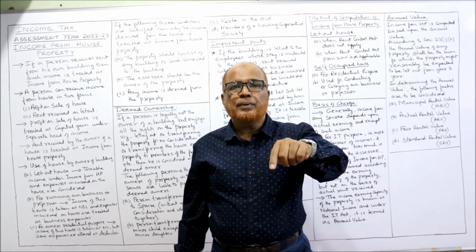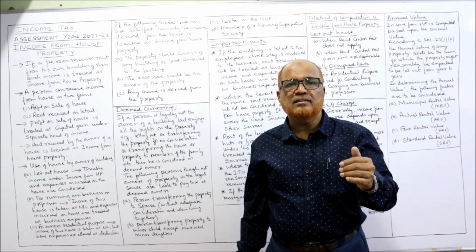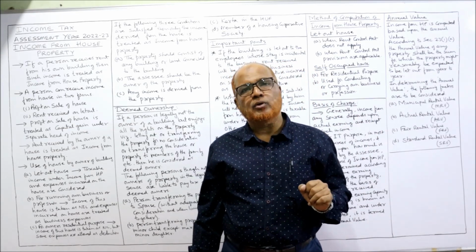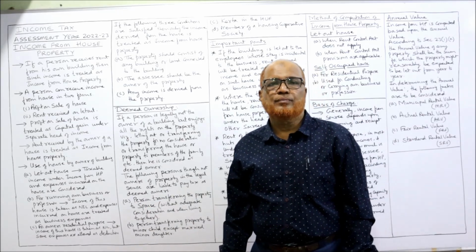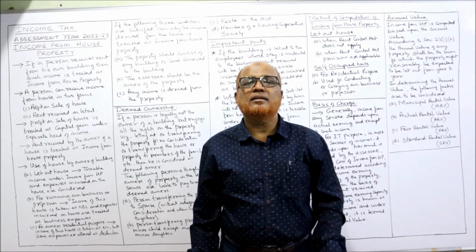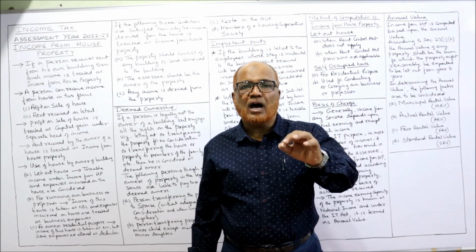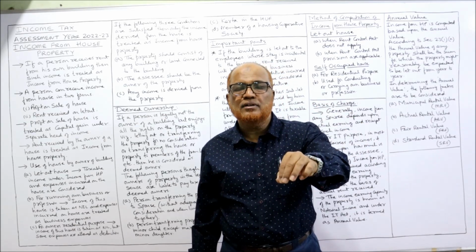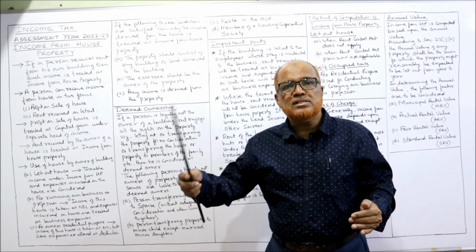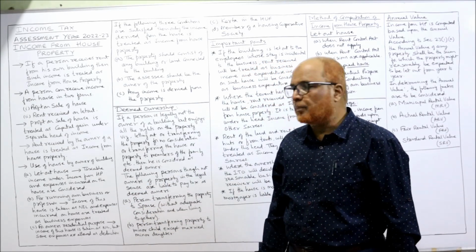Apart from that, a person may let out the property on rent. So every month he is getting the rent. That is also an income. So in the two forms, we will get the income from house property. The first form, sale proceeds. When the house is sold and we get an income, that is taxable under the head income from capital gain. Separate head is there. So when the house is sold and income derived, that is income from capital gain. When rent is received, when the house is let out and every month rent is received, that is taxable under the head income from house property.